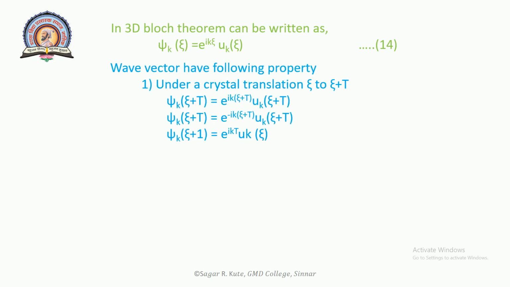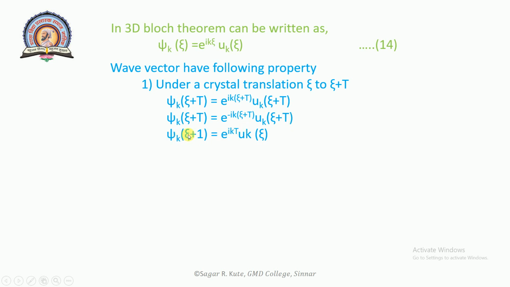First, under the crystal translation r to r plus t, psi k bracket r plus t is equal to e raised to i k into (r plus t) u k (r plus t). Psi k into (r plus t) is equal to e raised to minus i k into (r plus t) bracket complete into u suffix k into (r plus t).